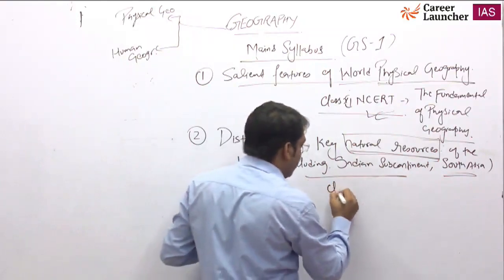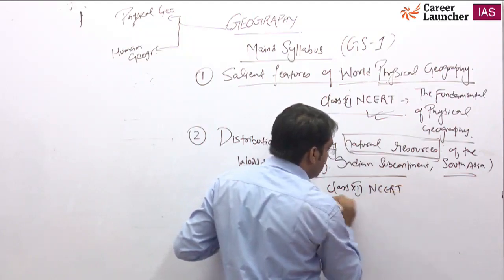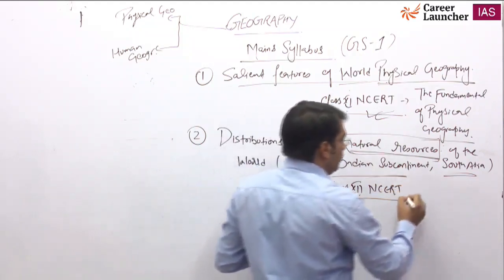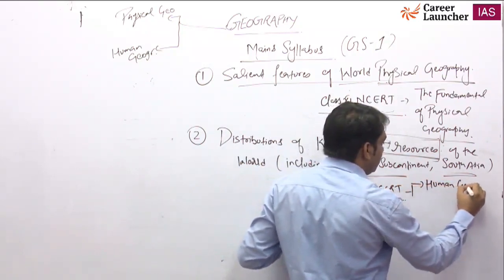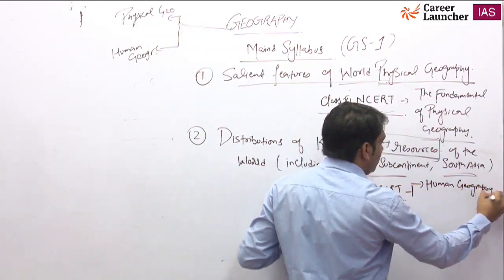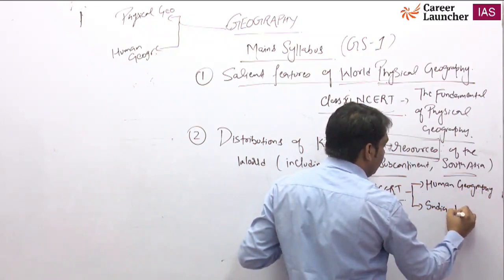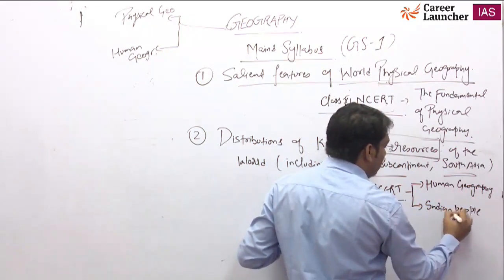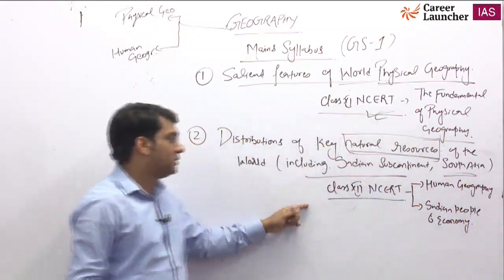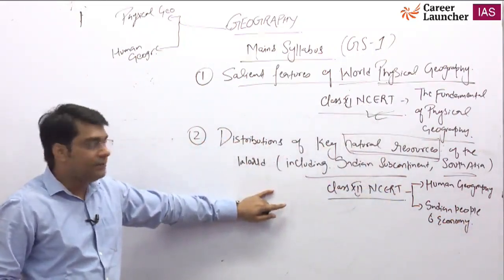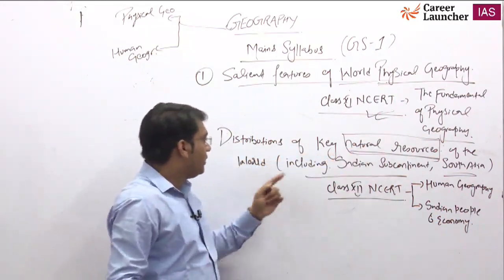This will be helped by the class 12 NCERT. The book names are Human Geography and India: People and Economy. These two class 12 NCERT books will help you complete this portion, the distribution of key natural resources of the world including the Indian subcontinent.